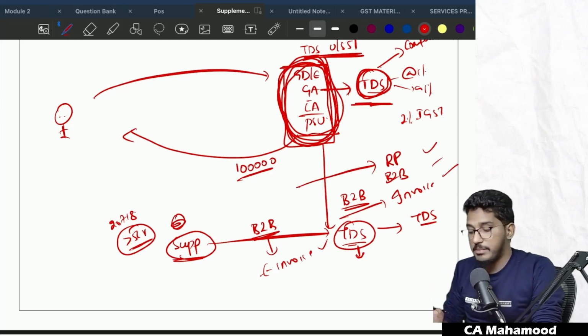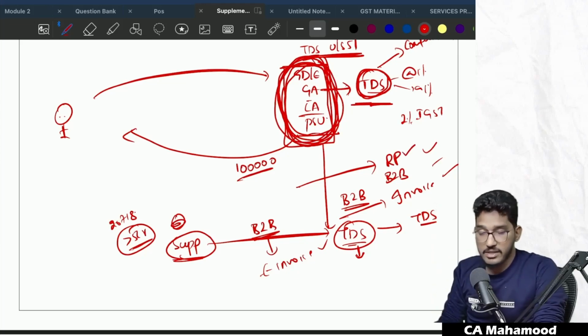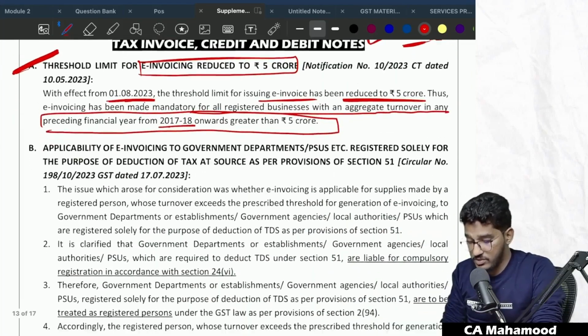Even if you are making supply to any of these entities who are required to deduct TDS and who registered themselves only for the purpose of deduction of TDS, still they will be treated as registered persons. Transactions with them will be treated as B2B transactions, and for them e-invoice is required to be given. So that is the summary here.